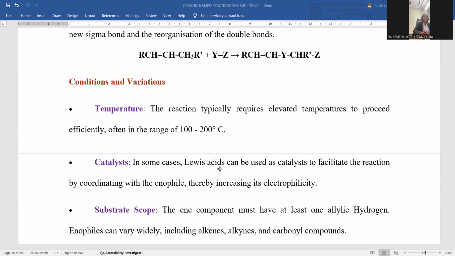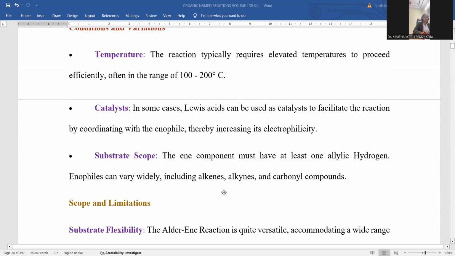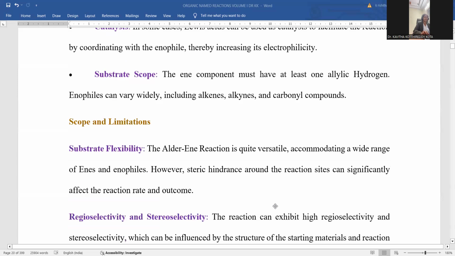Catalyst: obviously, a Lewis acid is a driving force which is used to shorten the reaction time and increase the product yield. The Lewis acid catalyst is most effective in fostering the reaction, and it enhances the enophile by increasing its electrophilicity. Substrate scope: here, an allylic hydrogen containing component is most required. Alkenes can be taken, or else alkynes, and carbonyl compounds can also be taken as the other double bonded compound. So this is the way the combination takes place.